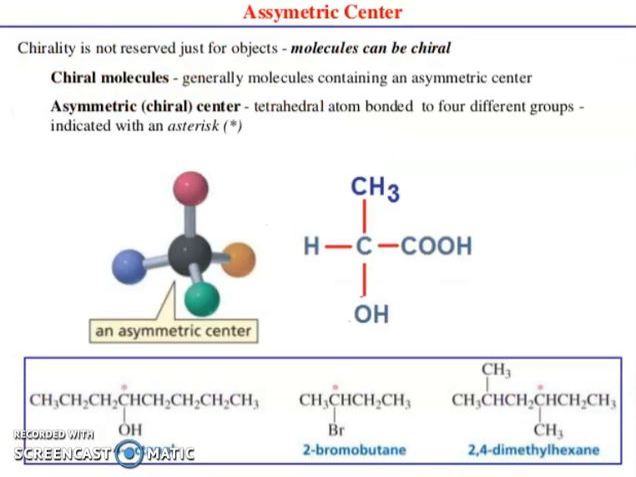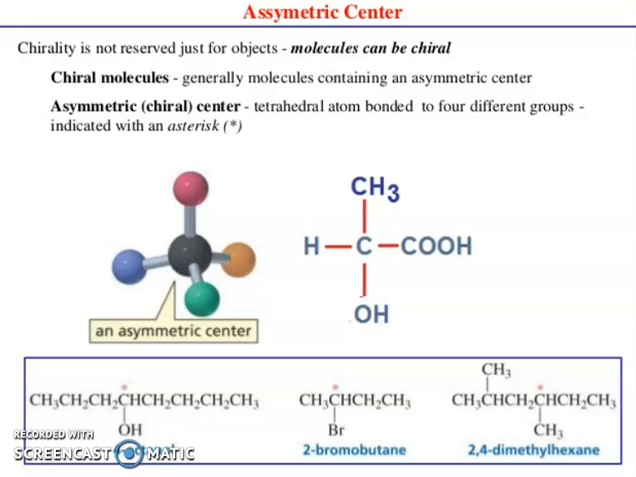Asymmetric center. Chirality is not reserved just for objects. Molecules can be chiral or achiral. Chiral molecules are generally molecules containing an asymmetric center. An asymmetric chiral center is a tetrahedral atom bonded to 4 different groups, indicated with an asterisk. You can see an asymmetric center.